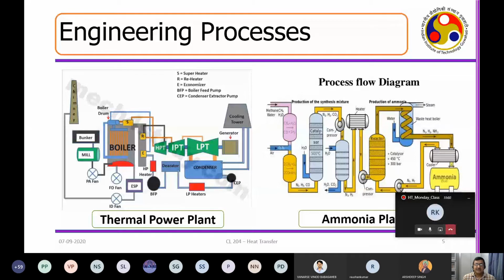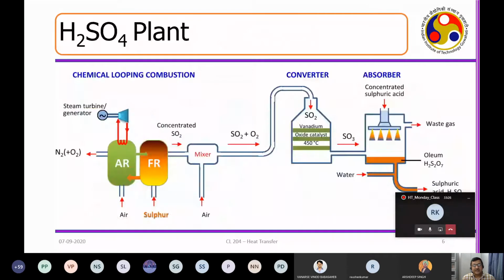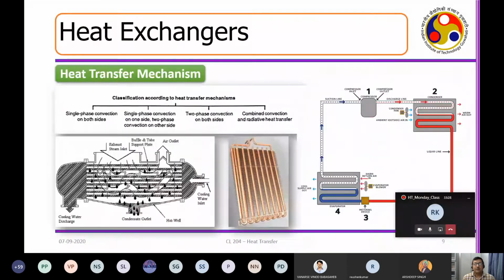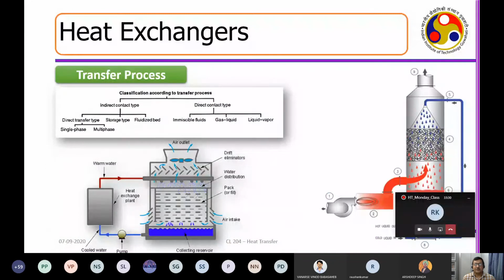But as I see, the new generation is coming up, and a more knowledge-based economy has been generated. So a lot of innovation can take place in modifying these types of plants. Once we make ourselves ready with the fundamentals, we can really work on the modification of these plants in terms of the modernization of engineering. So that is the whole purpose of why we are studying this course.